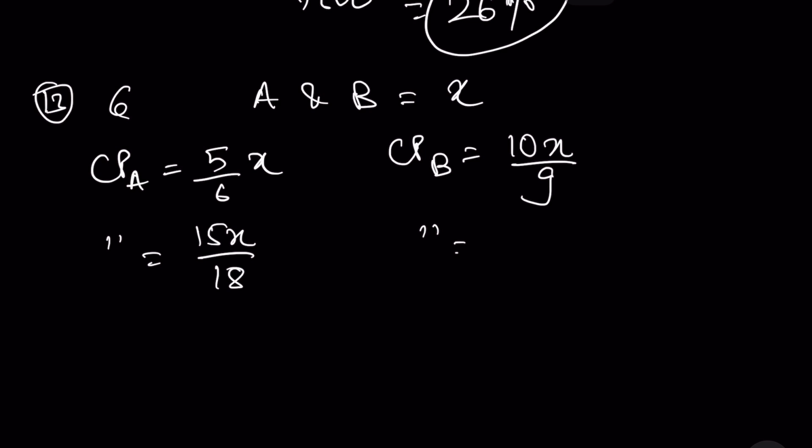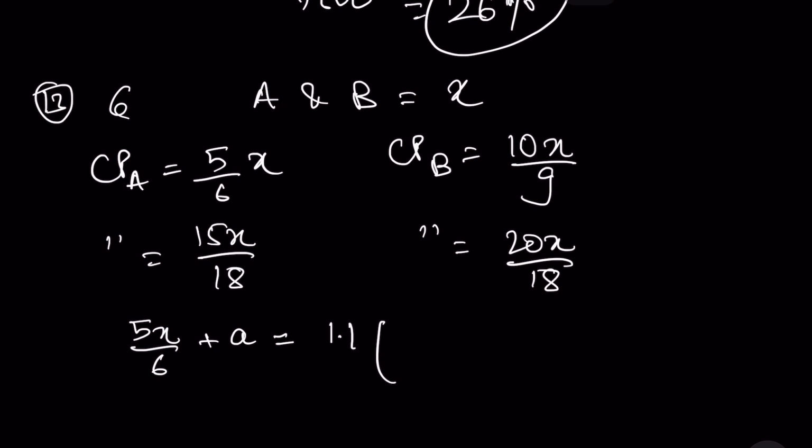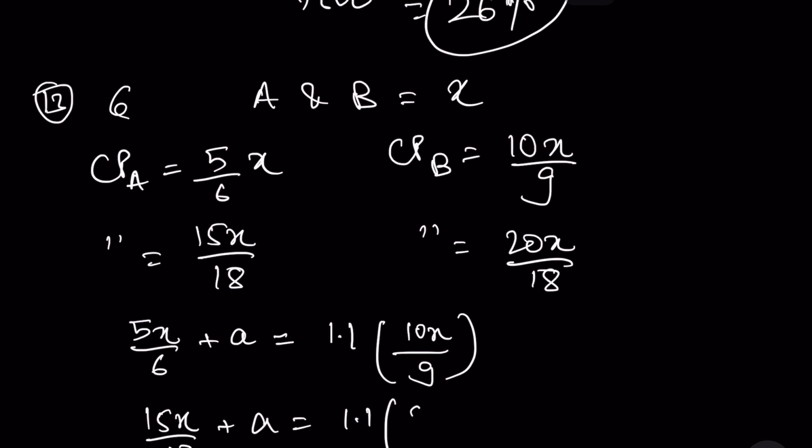This is CP of A, and CP of B will be equal to 20x/18. ठीक है. Now we know that B का CP is higher, right? So if I increase the SP, 5x/6 को suppose I increase by A, that will give me 1.1 times 10x/9, or I can make this 15x/18 plus A is equal to 1.1 times 20x/18.